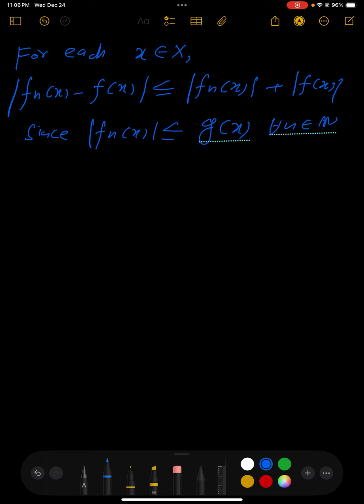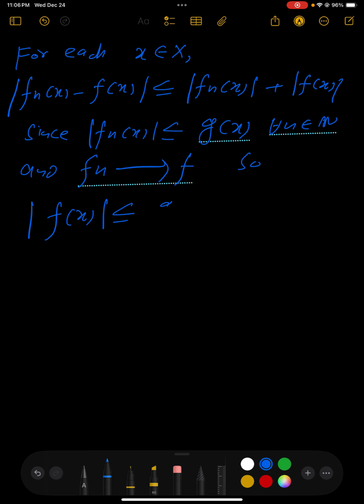and so what do you think? And fn converges to f, so surely then |f of x| will also be less than or equal to g of x. So this means that this left hand side is less than or equal to 2 g of x, right?